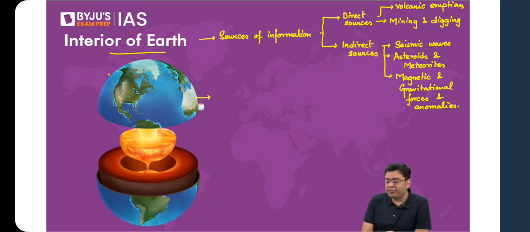So the earth basically is divided into various different layers. The thinnest outermost layer, which is also the lightest layer, the layer that we live in, that is actually the lightest layer of the planet Earth. That is what is known as the crust.